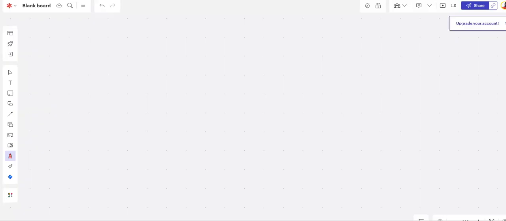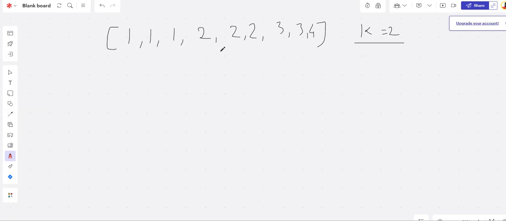First, I'll just come here. Let's say we have 1, 1, 1, and let's assume we have 2, 2, 2, 3, 3, and 4, and k equals 2. Let's just assume this is the given example. I'm just taking an example where we have a similar set of numbers and a few other numbers as well. So what can we do to solve this?